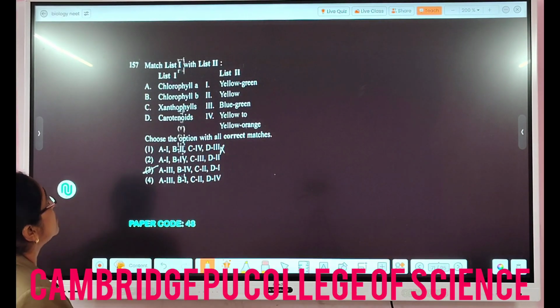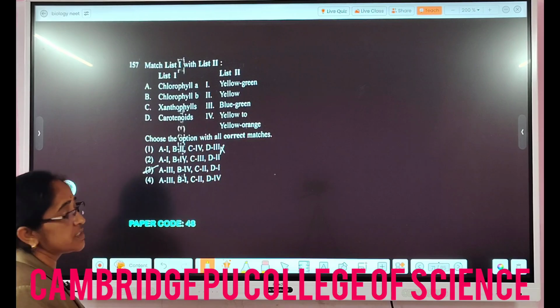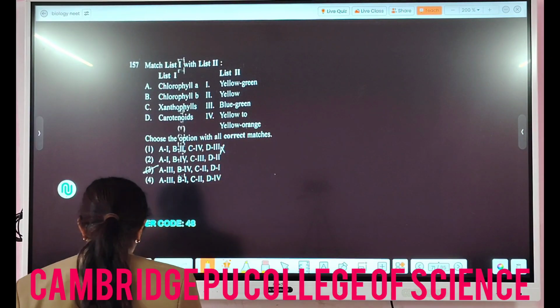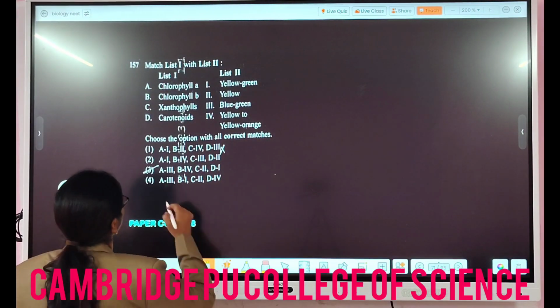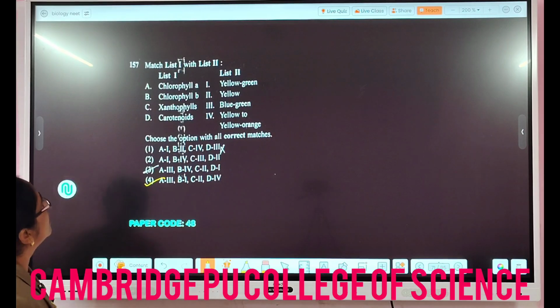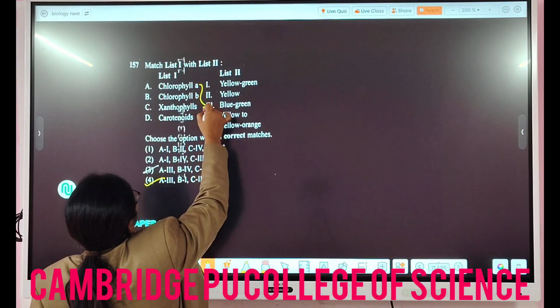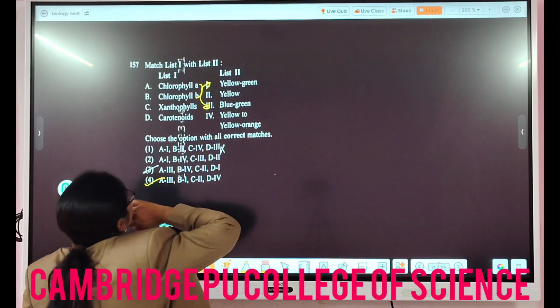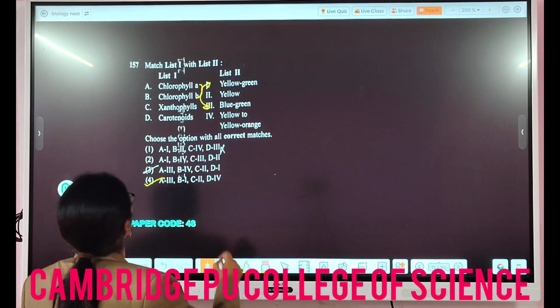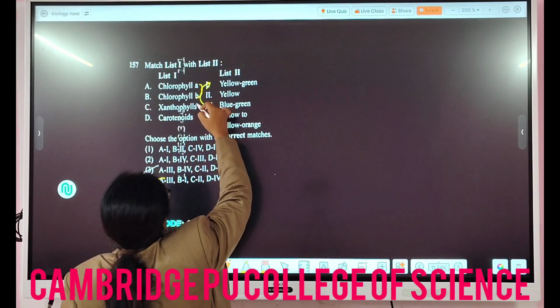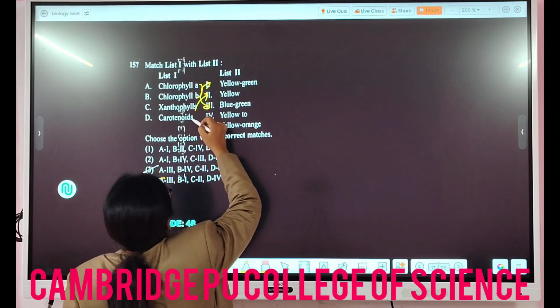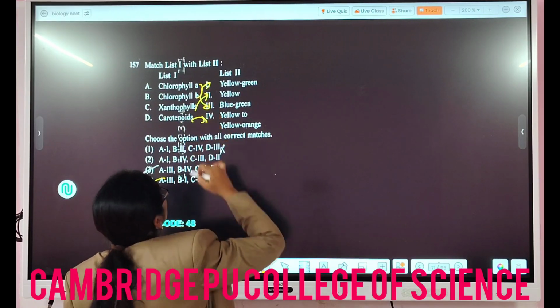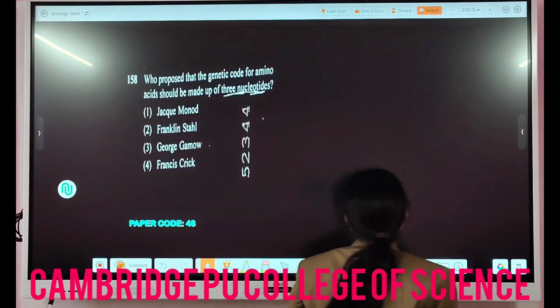Then match list 1 with list 2. So this is from the photosynthesis chapter. So in this, directly NCERT they have given here. So A, chlorophyll A is bluish green in color, and chlorophyll B is yellowish green in color, and the xanthophylls are yellow in color, whereas the carotenoids are yellow to yellowish orange.